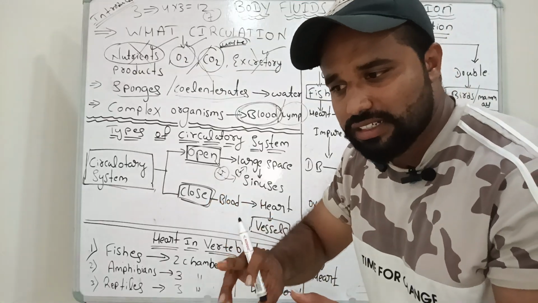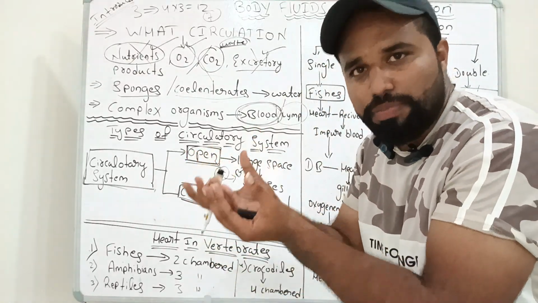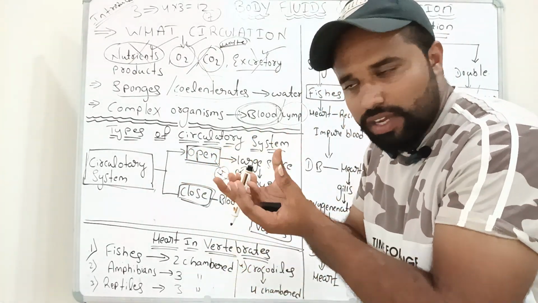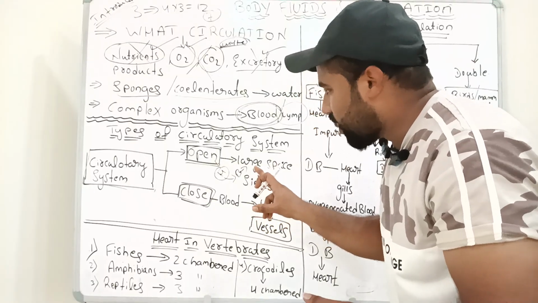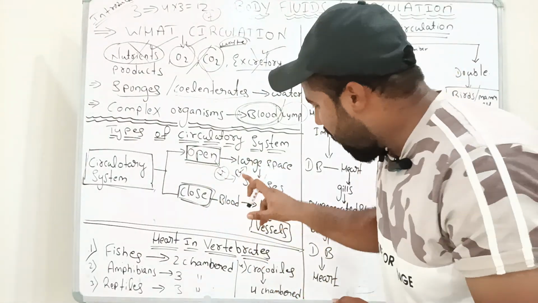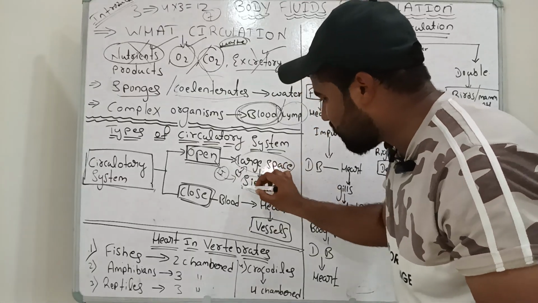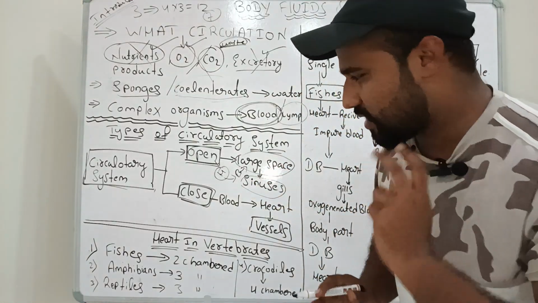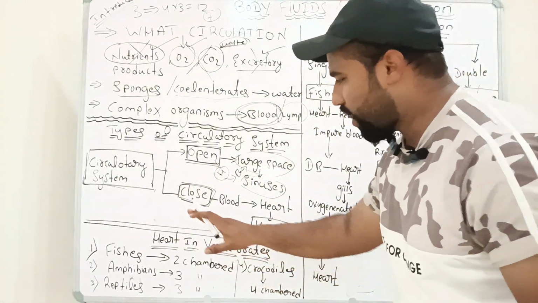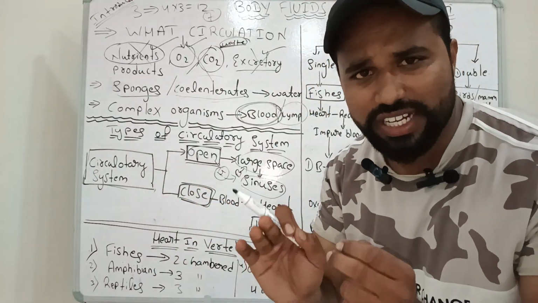So the heart will be pumping the blood. The heart will pump the blood in a large space. That space is nothing but sinuses. That space is nothing but what? Sinuses. Next, we'll discuss what is closed type of circulatory system.